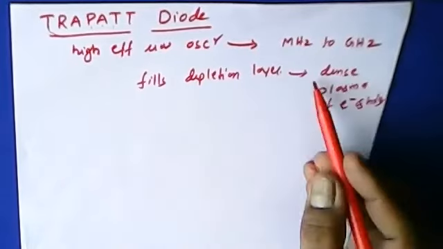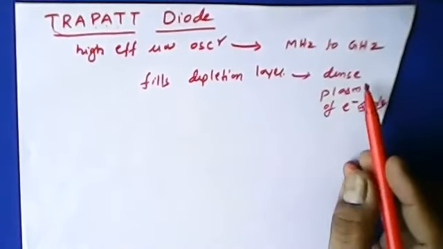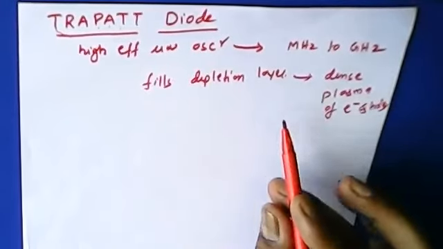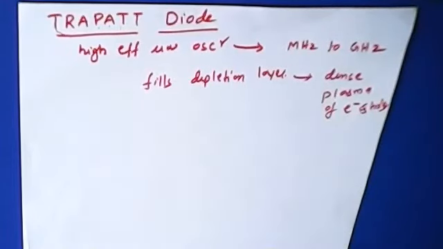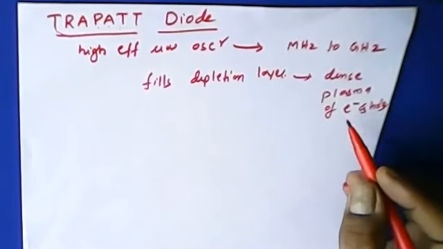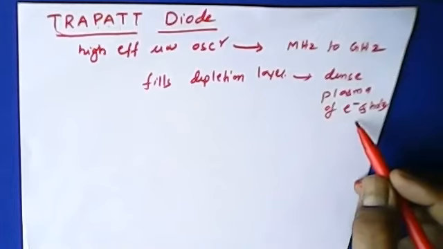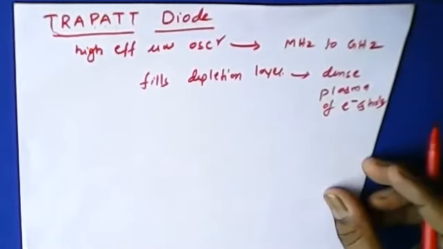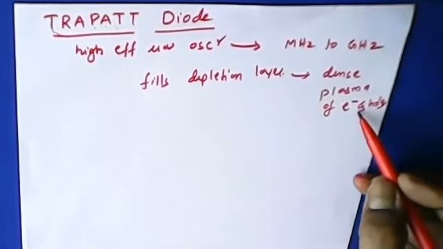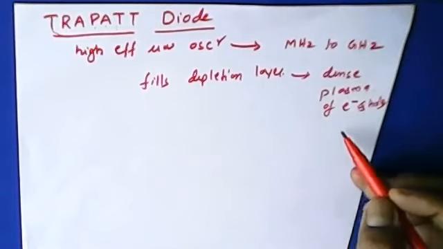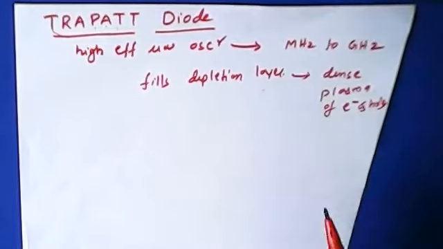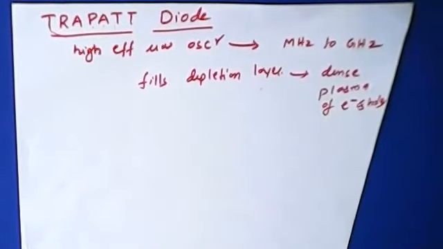So that is being trapped out. The dense plasma formed within the depletion layer of the TRAPATT diode will be trapped in the low field region. We'll see how it is formed and how it is trapped, and what happens to this dense plasma of electrons and holes as we vary the voltage and the electric field, and how that influences the dense plasma within the depletion layer. We'll see that.